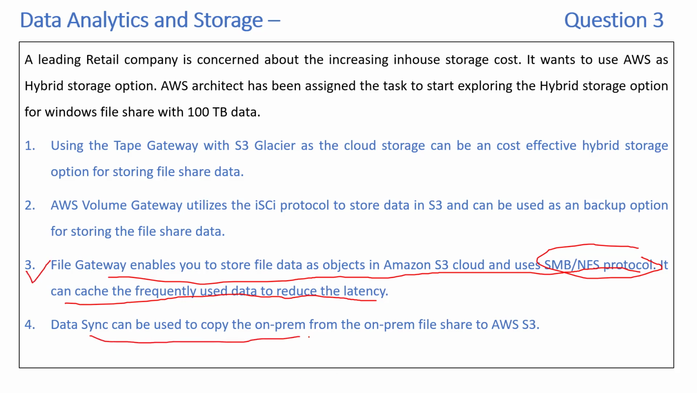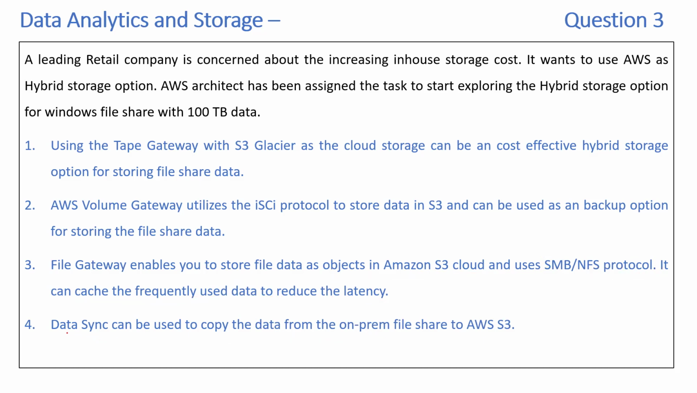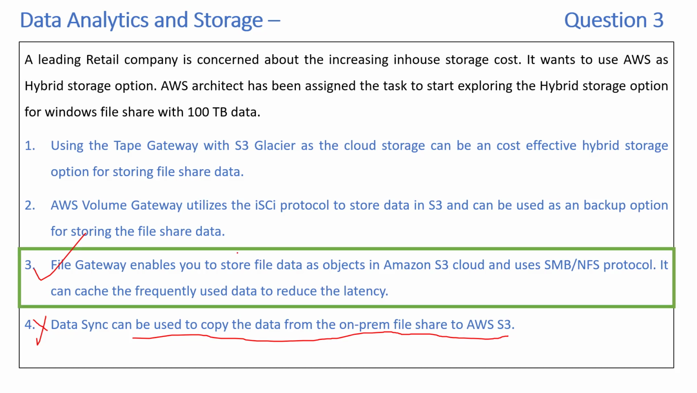Finally, DataSync can be used to copy the data from the on-premises file share to AWS S3. Yeah, that's correct, but it doesn't serve as a hybrid storage option. So this one is ruled out. So the previous one is the correct option.